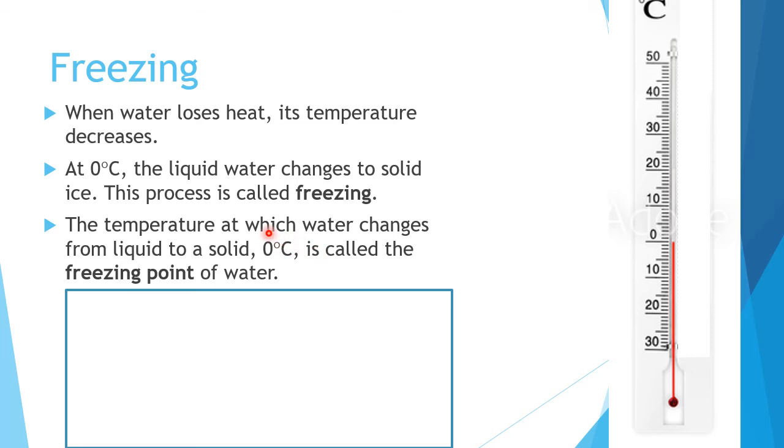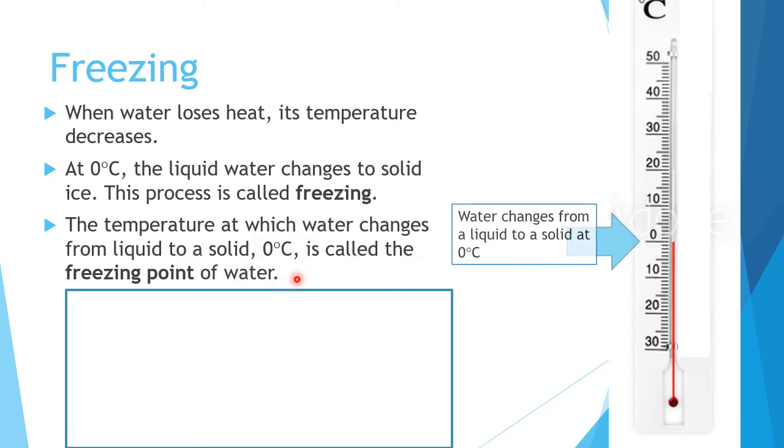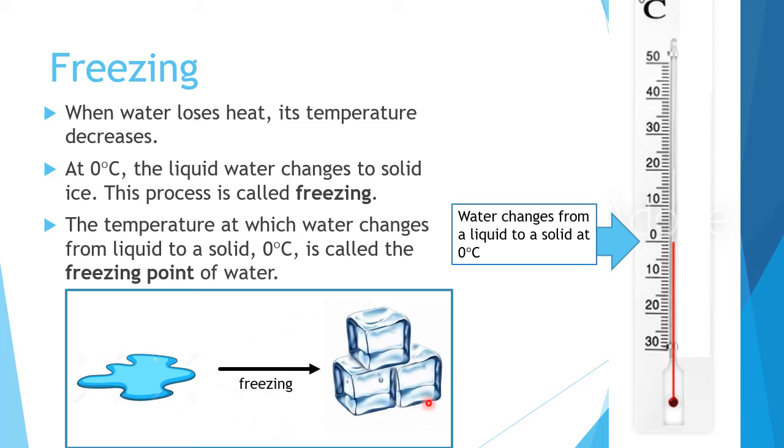So, the temperature at which water changes from liquid to a solid, 0 degrees Celsius, is called the freezing point of water. So, 0 degrees Celsius is where water changes into ice, and it's called the freezing point of water. Freezing point of water, 0 degrees Celsius, from liquid to solid. So, water, liquid, when it freezes, becomes ice, solid.